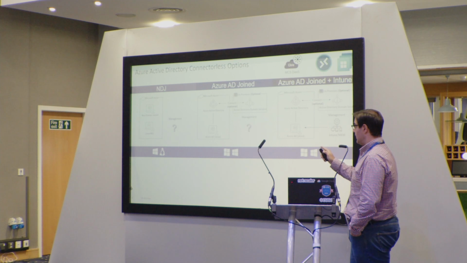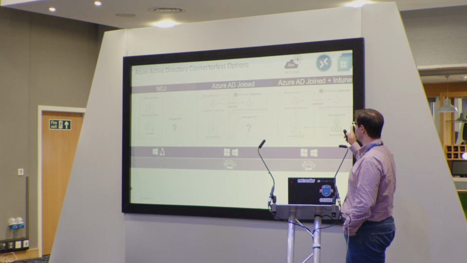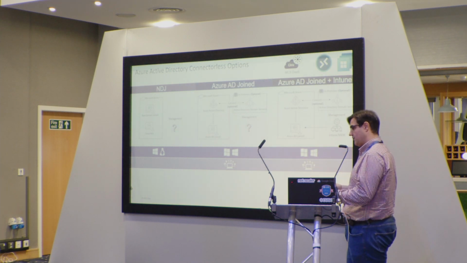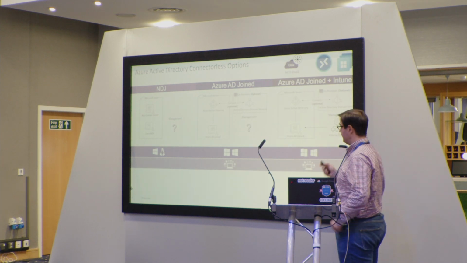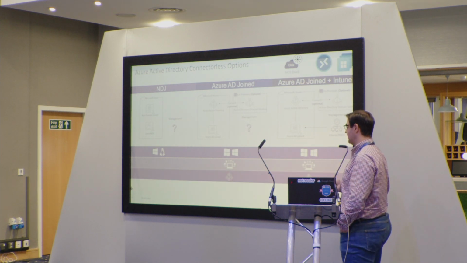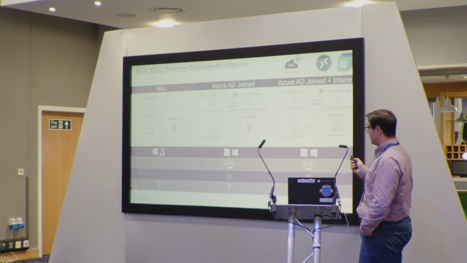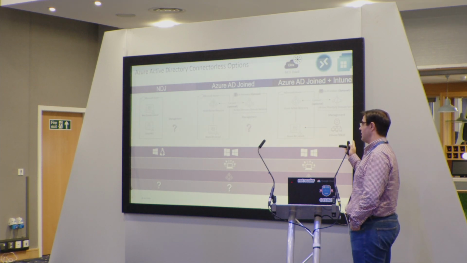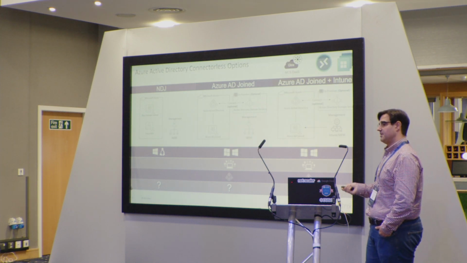So this is the operating system that we support. All the Azure Active Directory join and Azure Active Directory join plus Intune are going to have all the benefits of Azure Active Directory in terms of single sign-on. So any Azure Active Directory Office 365, we will have seamless single sign-on. The identity, obviously, is Azure Active Directory. And for the management piece, obviously in Intune, when we are deploying Intune, you have these management capabilities, but we can also use workspace environment management.